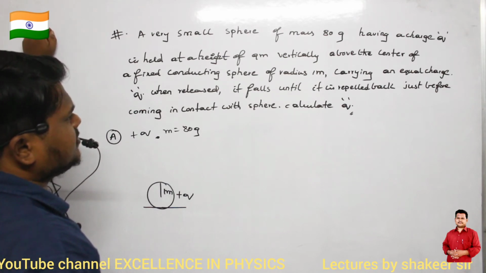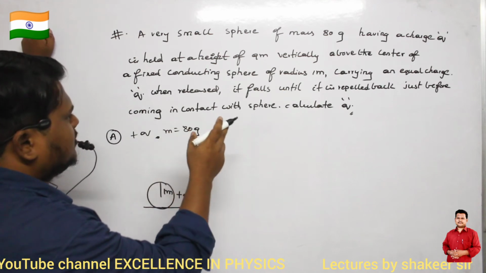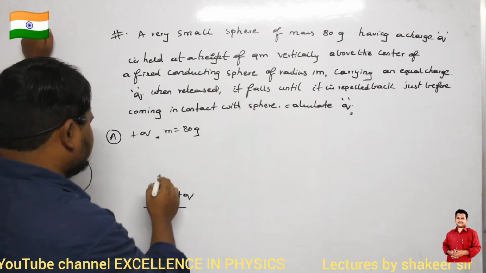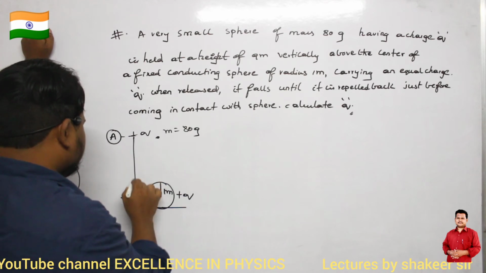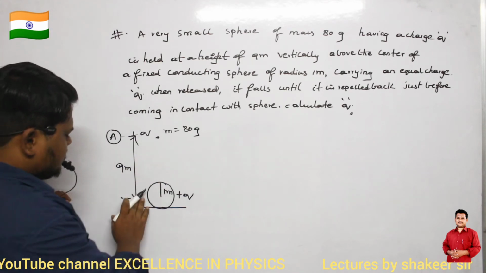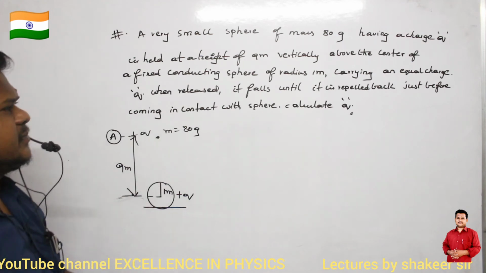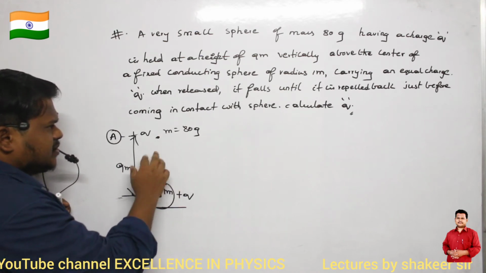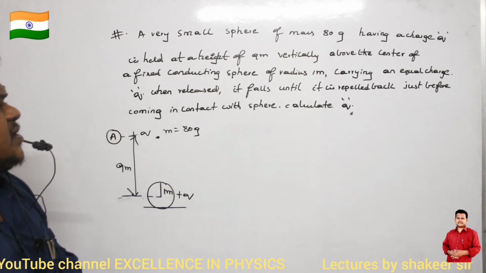Now at what height is it present initially? It is present at a height of 9 meters. So this total distance from here to here, I can call it 9 meters. From this position, this charge is released. Then before touching this sphere, its velocity has become 0. It is repelling back and its velocity is becoming 0.